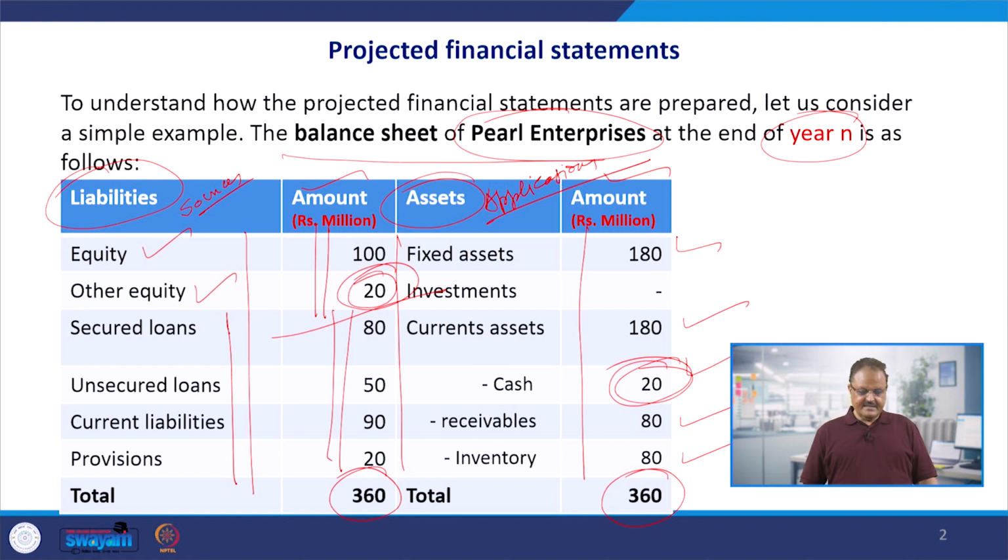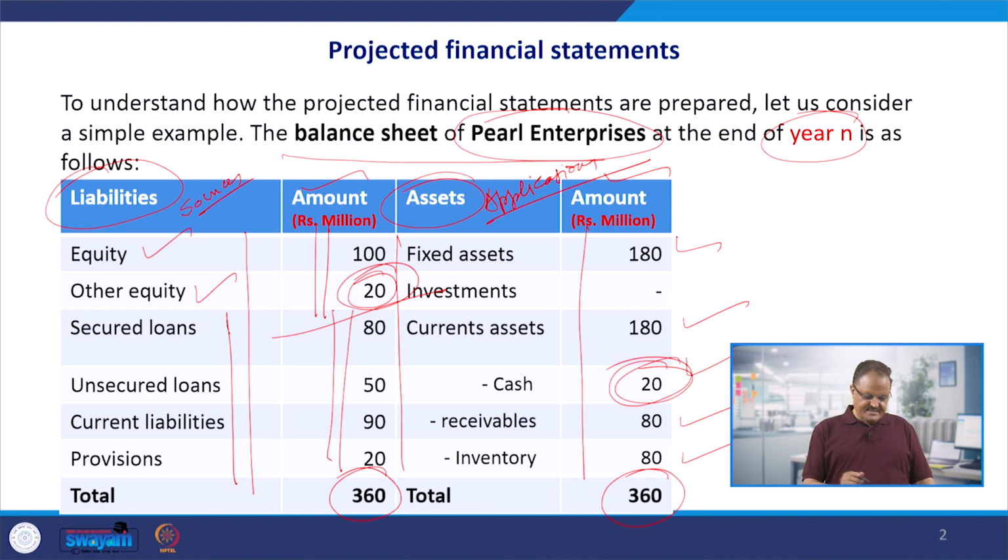So a total of 360 million is available with us, and these 360 million are going to be used to buy 180 million worth of fixed assets. We are making no investments because we are just a new firm, so we need the funds for creating the assets, both long term and short term. In current assets, we have the receivables, means we are going to manufacture and sell on credit for 80 million, and inventory is going to be 80 million. We have to keep the inventory of 80 million, and 20 million of cash we are going to keep.